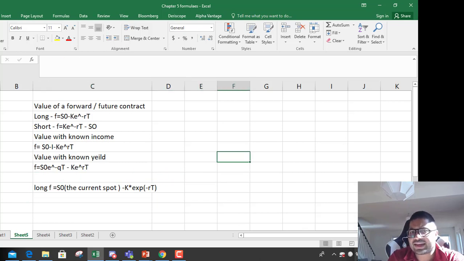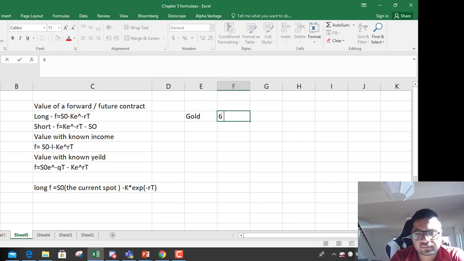So let's take an example. Let us say we got into a gold contract 6 months back. 6 months have passed. It's an annual contract, so there are 6 months remaining.